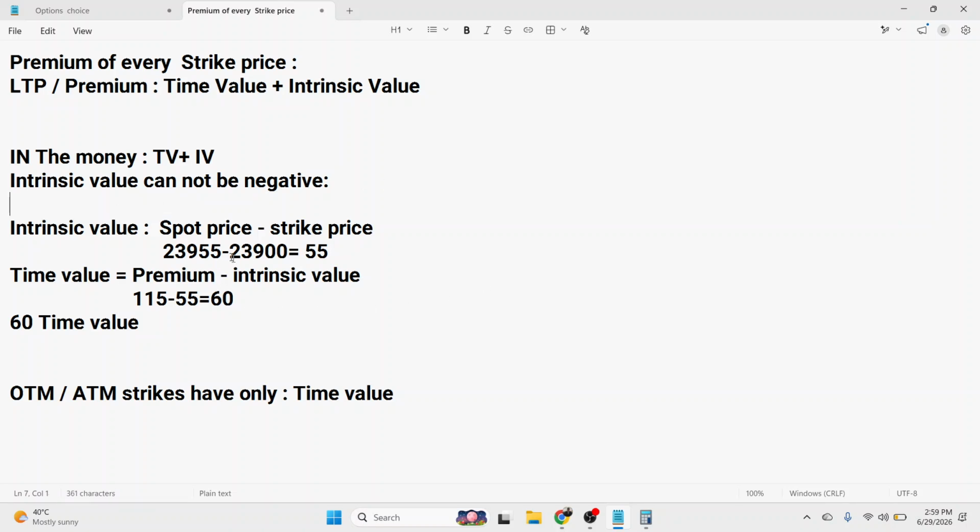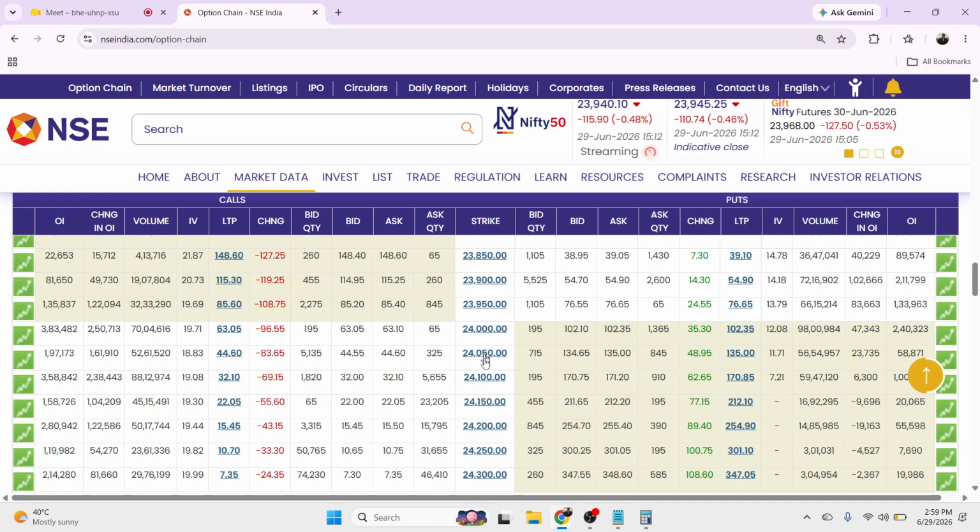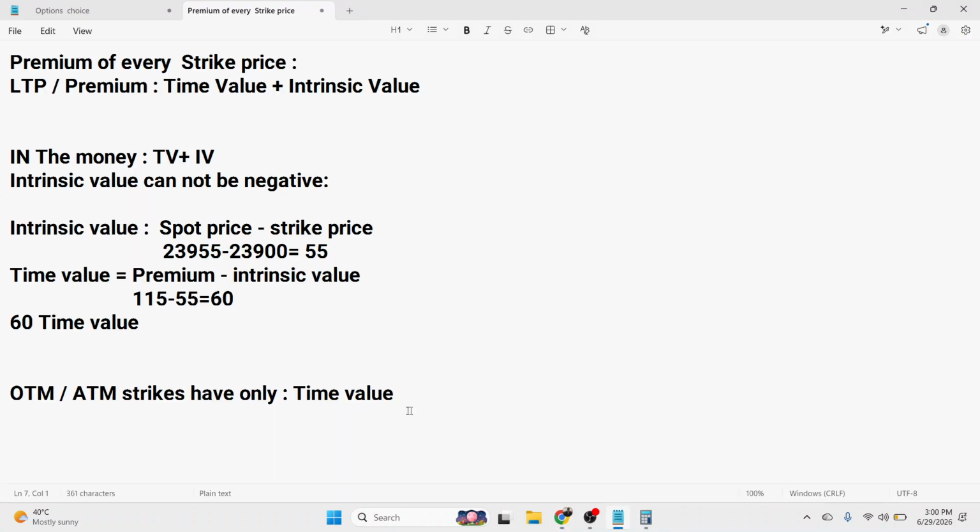So that's why, for all out of the money strikes, for example, if the market is trading around 23940 and the strike price of this has a premium of 63 rupees, this 63 rupees is only the time value. It does not include intrinsic value, because if the market expires today at this level, there would be no actual value. It would be on the negative side. So this 63 rupees, this 44, this 32, this 22, 15, 10, 7, it's all only the time value. So OTM and ATM strike prices have only time value.